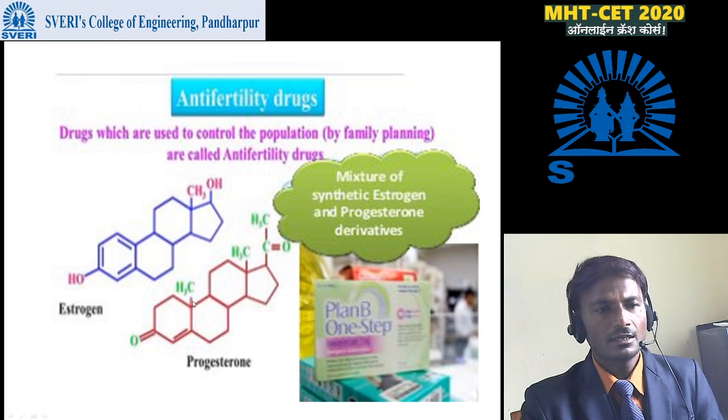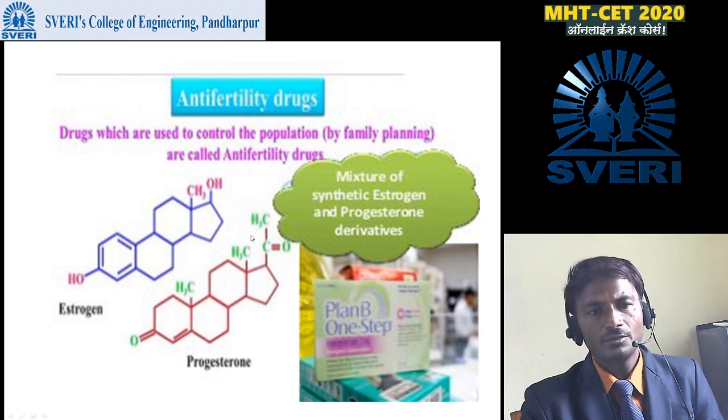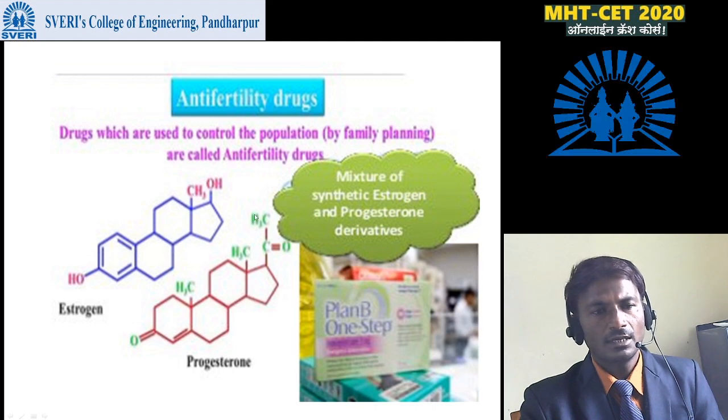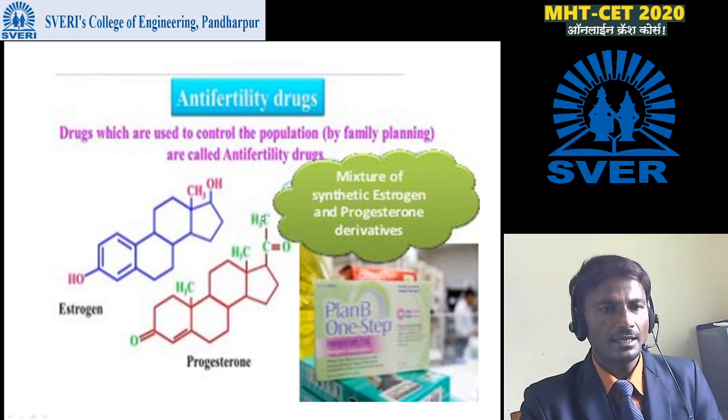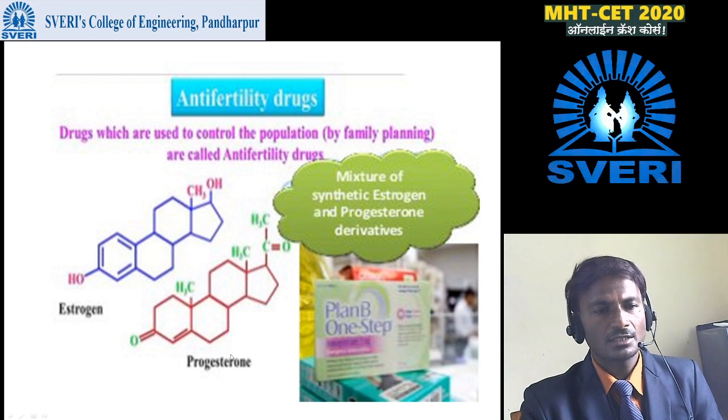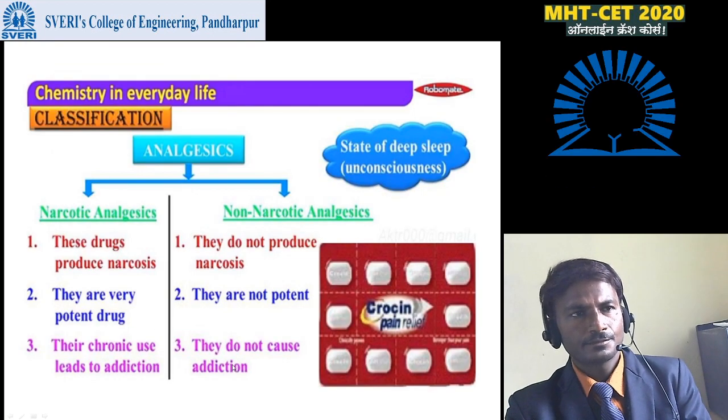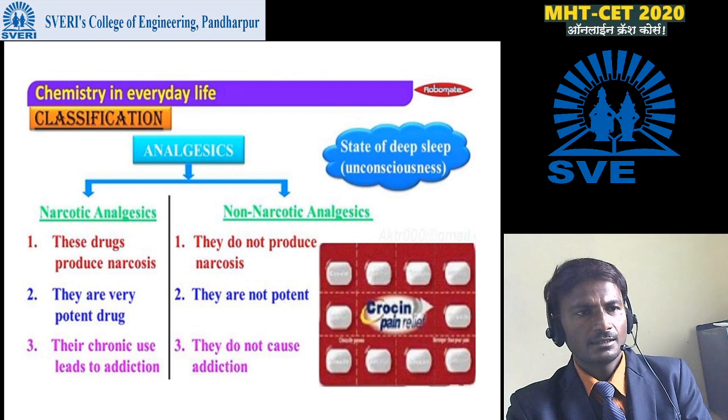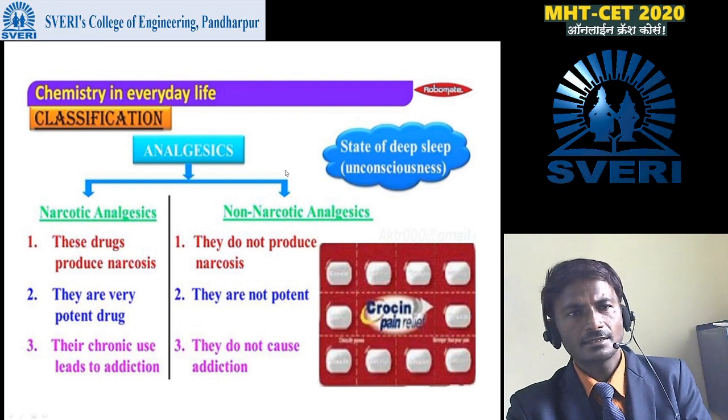In a similar manner, here is one CH3 group, here is one CH3 group, here is the C double bond O, and here is one CH3 attached to this carbon. This is the structure of progesterone. Then, classification of analgesics.